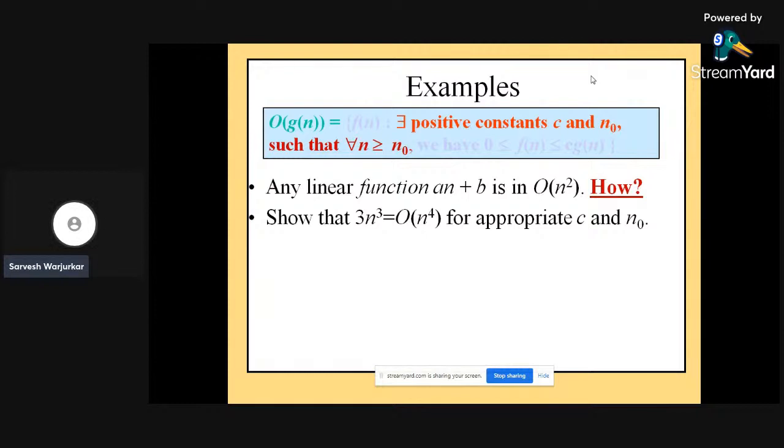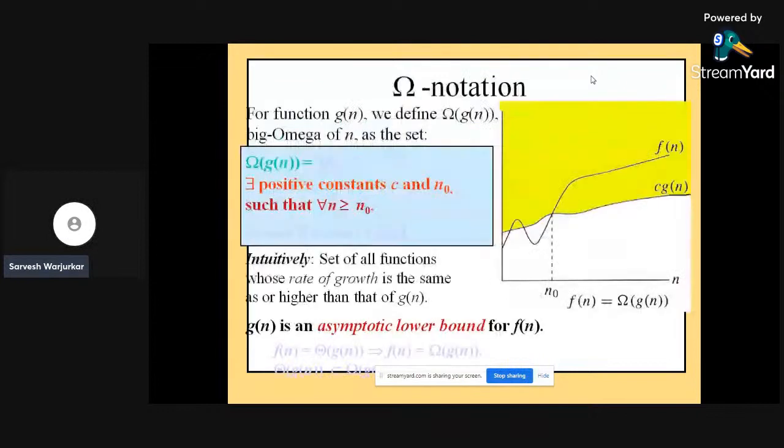In that case, any linear function an plus b is order of n square. How? The answer is very simple. Show that 3n cube is equal to order of n to the power 4 for an appropriate c and n0. The third one, we have already covered the theta notation and big O notation, and now the third one is the omega notation.